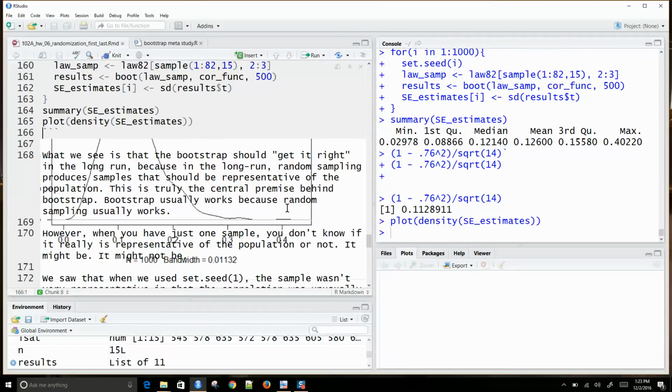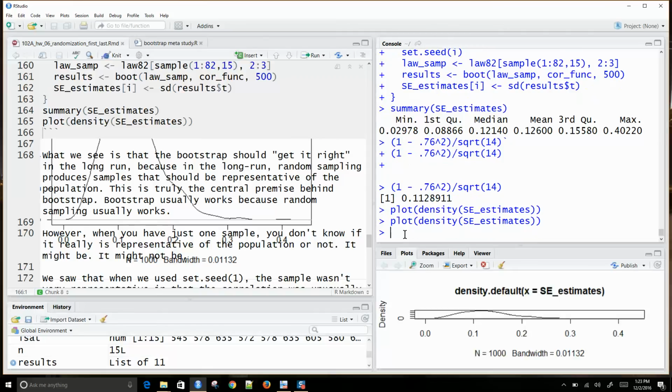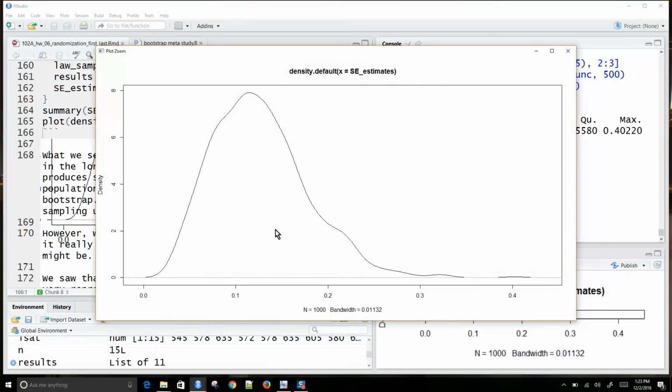Why is this doing this? Okay, this is what I want. And so we see, yes, indeed, our standard error estimates are centered around where they should be. But we do get things that are low and things that are high, and we even got one that was unusually high.